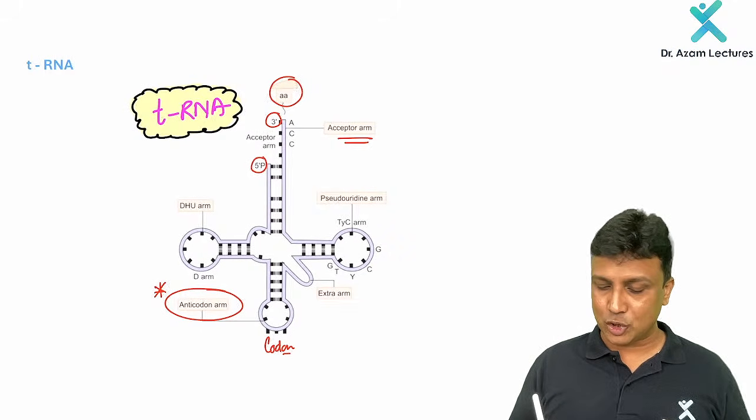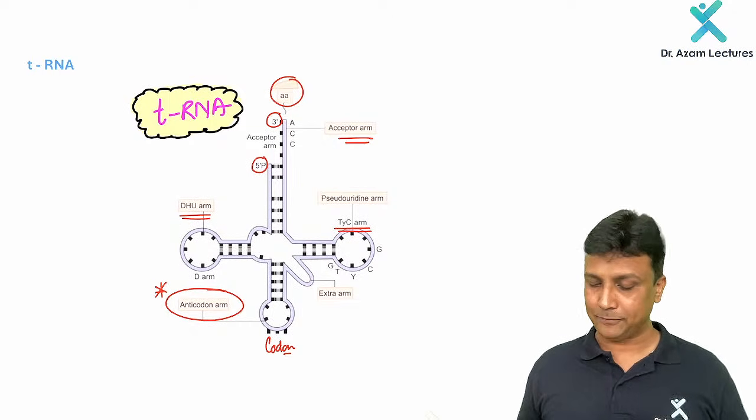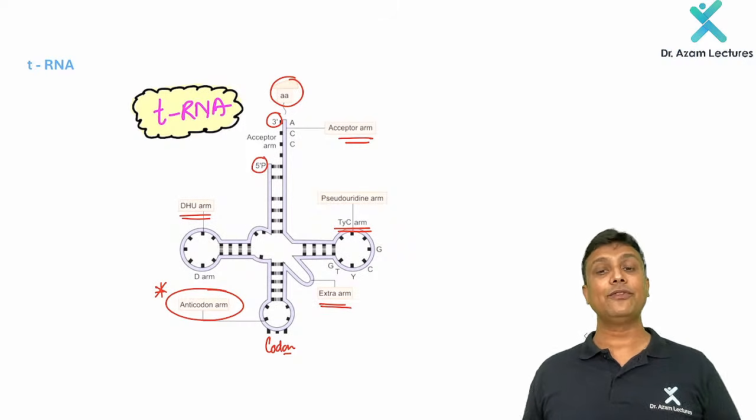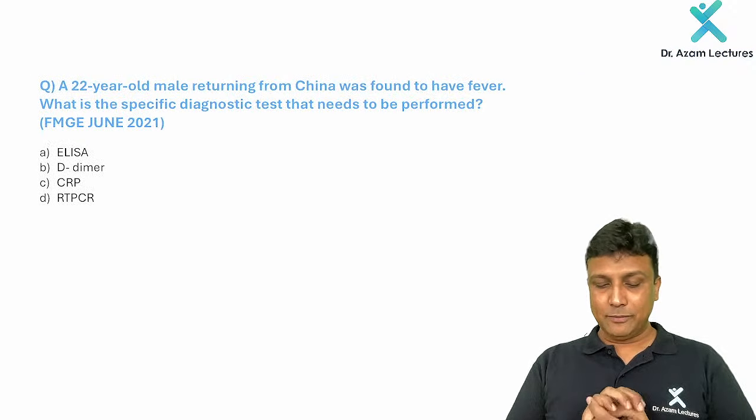One is your DHU arm, the dihydrouridine arm. Another one is the T-psi-C arm over here. And then there is a variable arm also present over there. That is the structure of tRNA, transfer RNA, my dear friend. Fine. Next one, please read this question here.